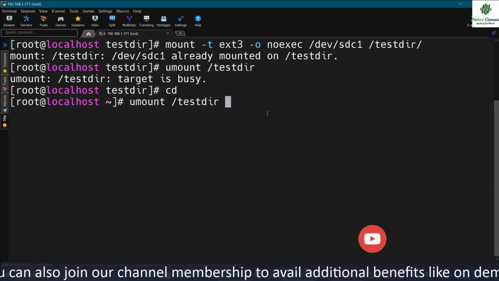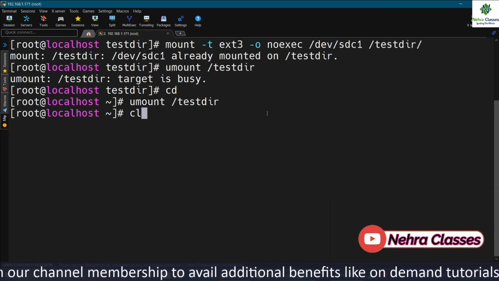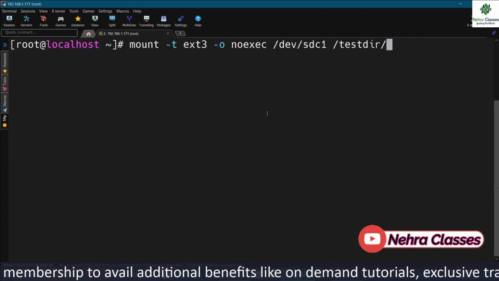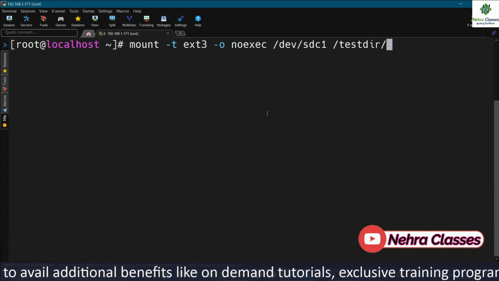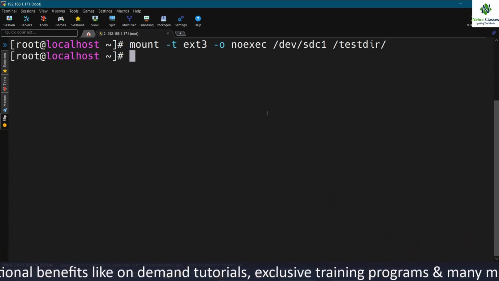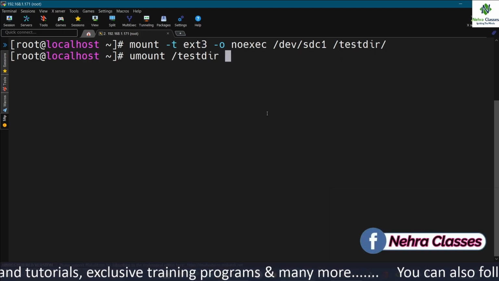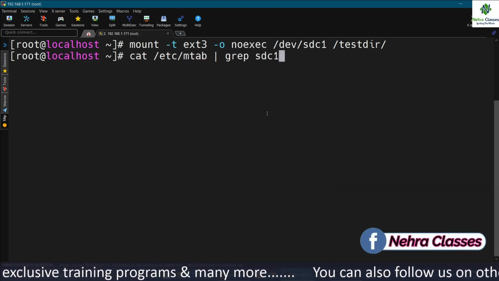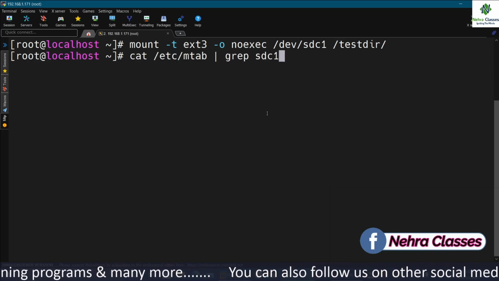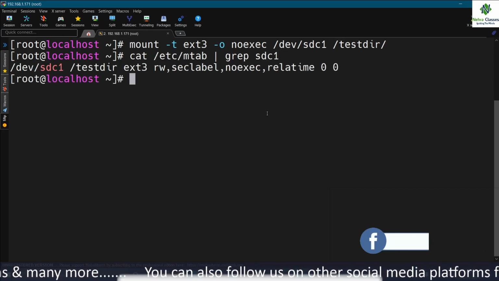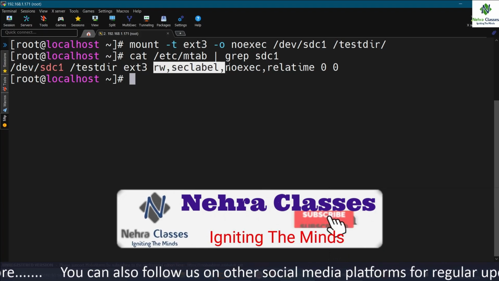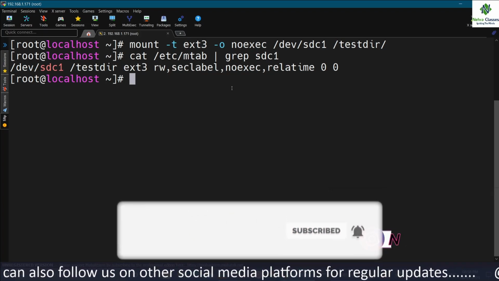Let me come out and execute the umount command again. So it is unmounted, and now if I want to enable the option noexec, I can execute this command, and let me grep sdc in the output of the /etc/mtab command, and here noexec is clearly mentioned.